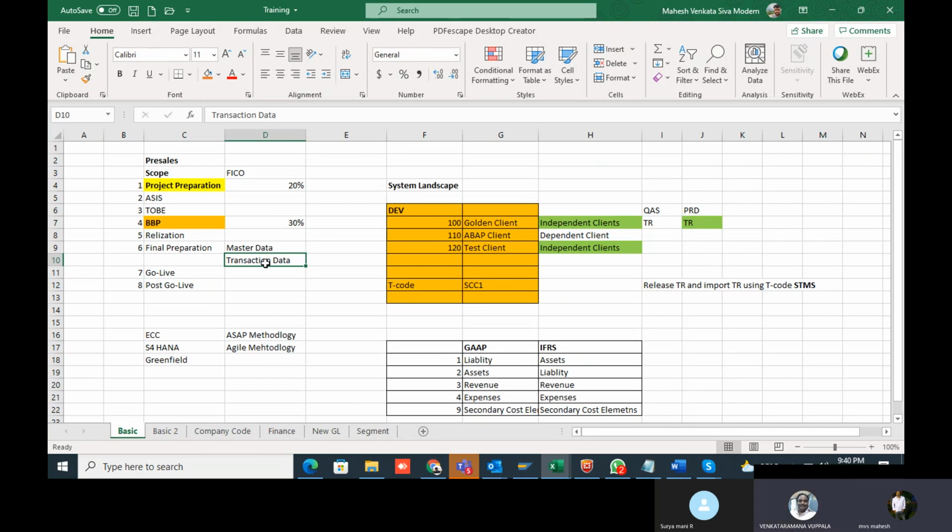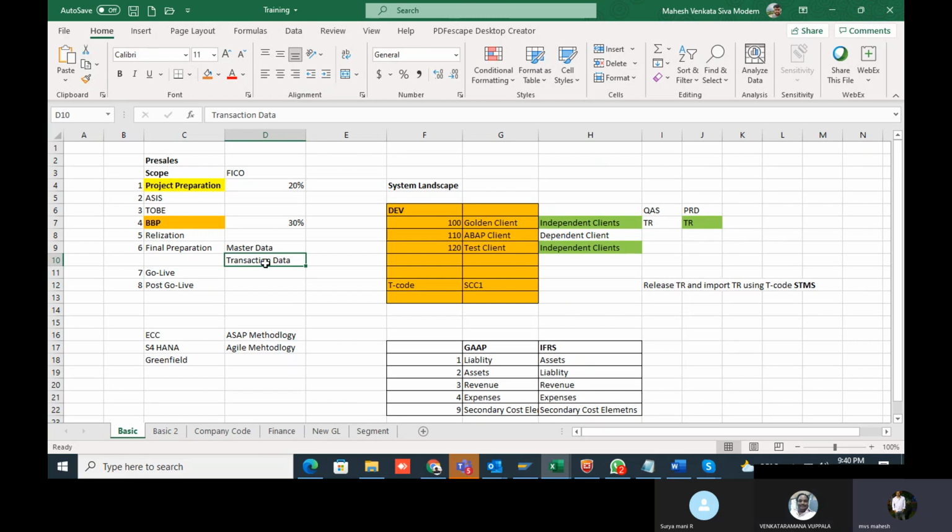For example, if you are going live on 1st of April, then you have to collect the balances of 31st March, the opening balances of your ledgers. Those will be uploaded in the system. Once everything is done, then we go live based on your specific date.